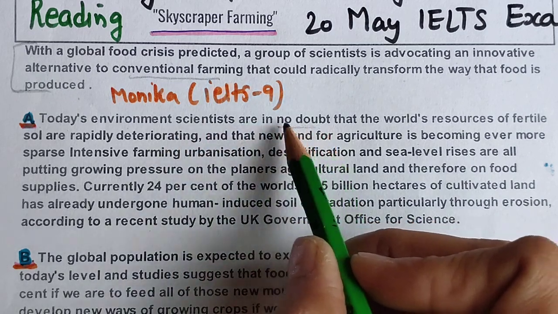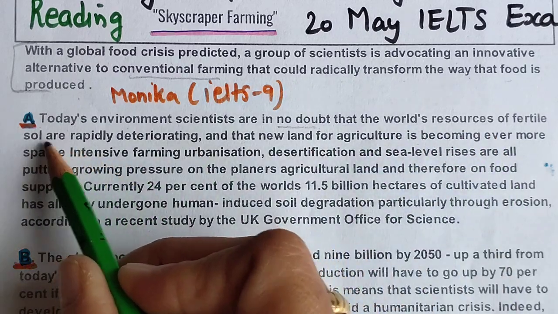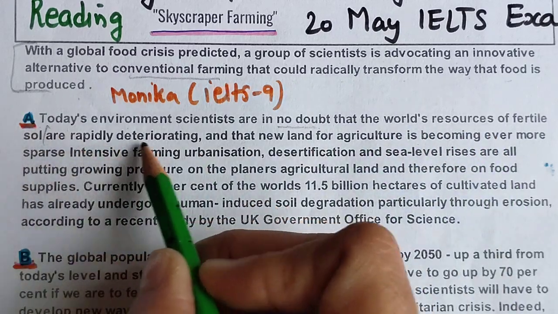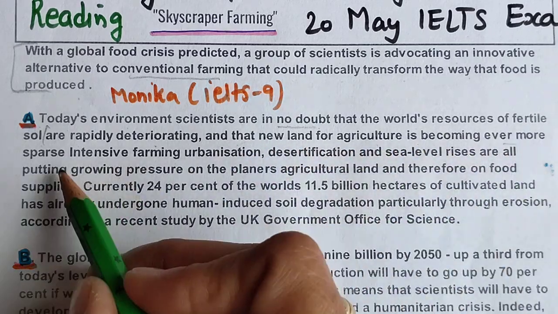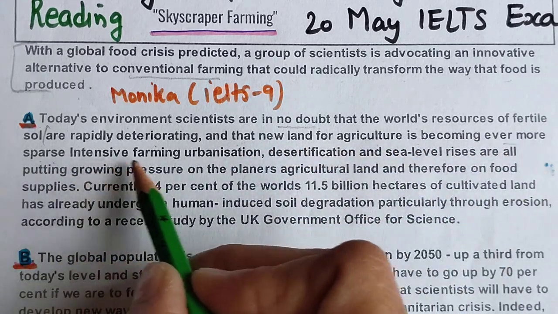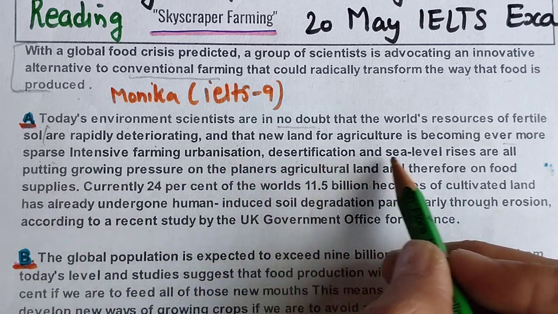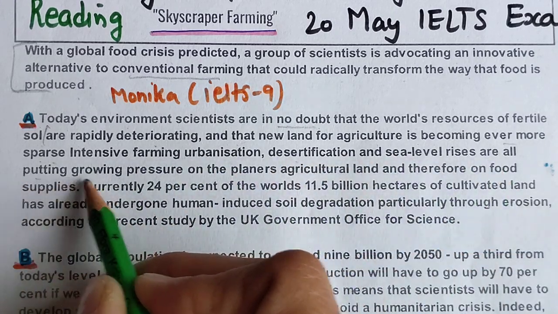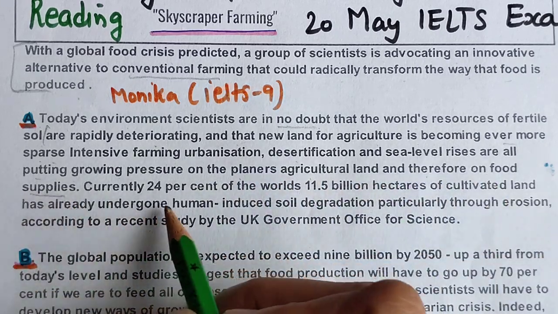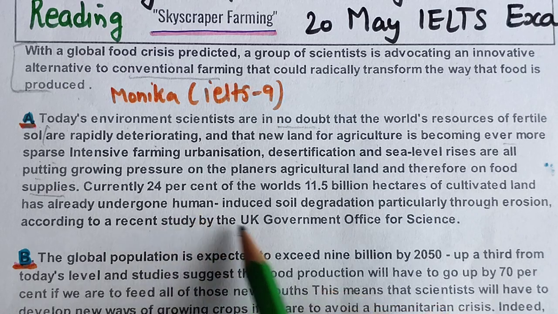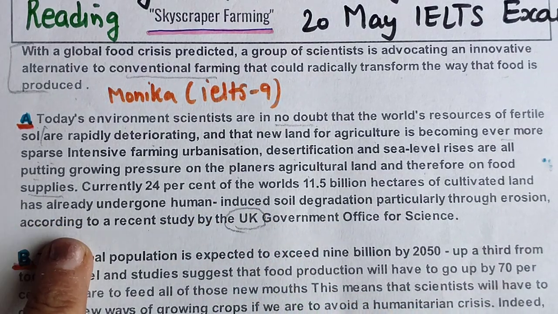Today's environment scientists are in no doubt that the world's resources of fertile soil are rapidly deteriorating, that new land for agriculture is becoming ever more sparse. Intensive farming, urbanization, desertification, sea level rises are all putting growing pressure on planners, agriculture, and therefore on food supplies. UK government is also here. I will go to the list of headings.